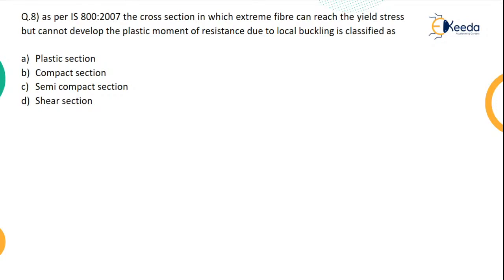So what does it say? As per your code, that is IS 800 2007, the cross section in which extreme fiber can reach the yield stress but does not develop the plastic moment of resistance due to local buckling. See what is happening? Extreme fiber is reaching the yield stress, but what is in turn happening here? It is not developing the plastic moment of resistance. If it develops the plastic moment of resistance, it becomes the plastic section. But here it is not developing, but reaching the yield at the extreme fiber. So in which type of section is that classified under is what he is asking.